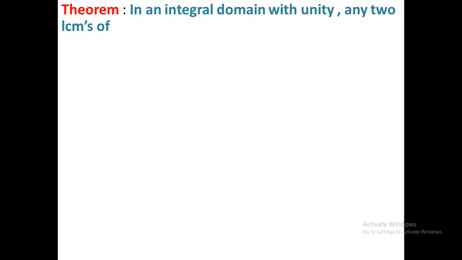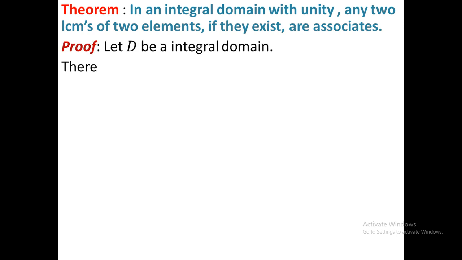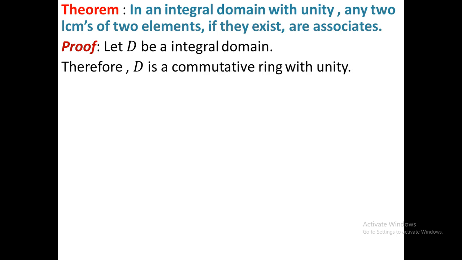The statement of the theorem is: in any integral domain with unity, any two LCMs of two elements, if they exist, are associates. Okay, so you have to consider an integral domain. Let D be an integral domain. Therefore, D is a commutative ring with unity.